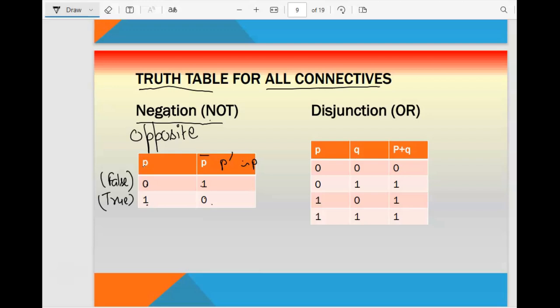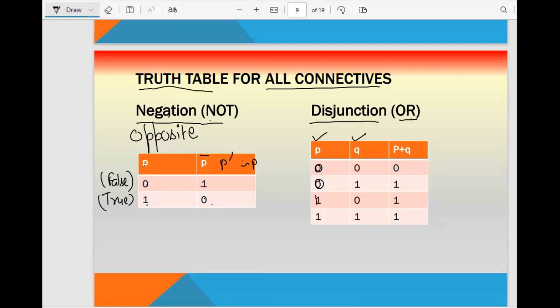So I removed it. Now you go for disjunction, which is or, and you can see we have the plus sign. So if any one is true... Now how to write these things? You can see these are the two inputs. If two variables are there, first you will start with 2 zeros and then 2 ones, then 0 1 and 0 1. Okay, this is the way.